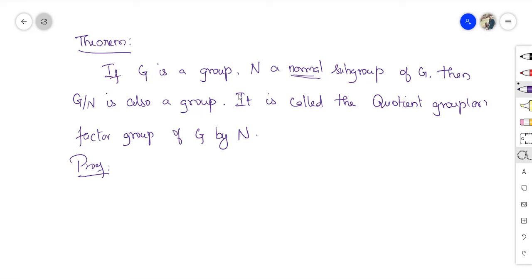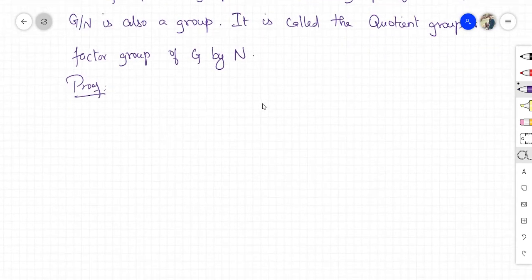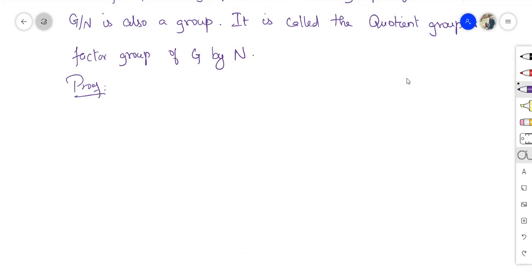We need to prove all four conditions because G over N is not a subset of G. It is completely outside G. Now we need to prove the closure property. Now let's define G over N. Let G be a group and N be a normal subgroup of G.